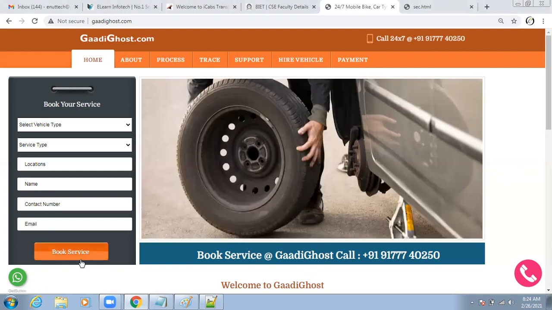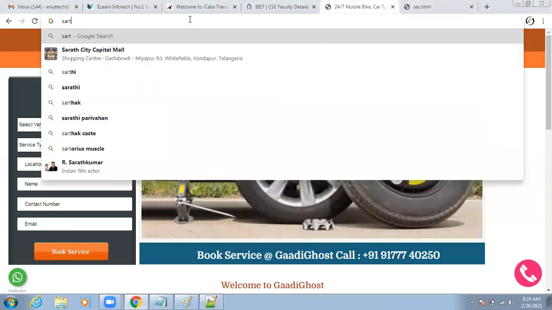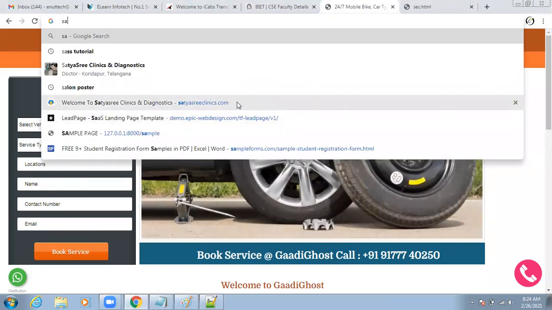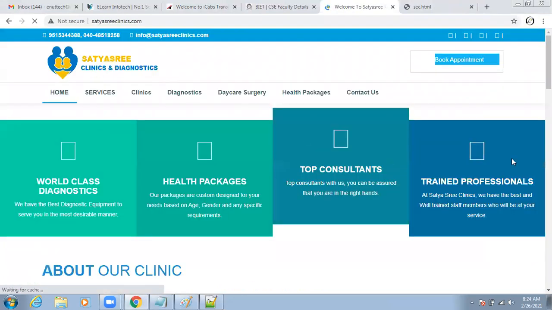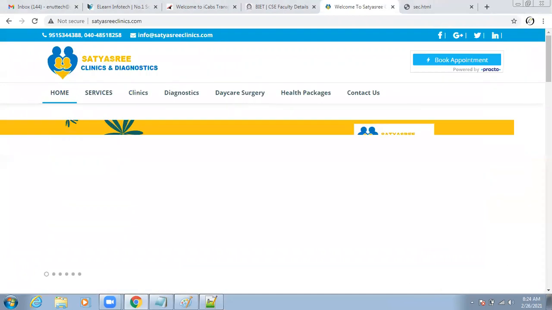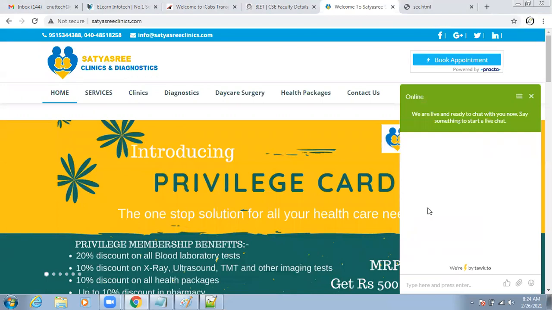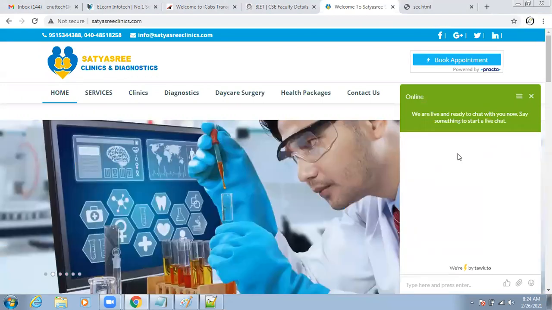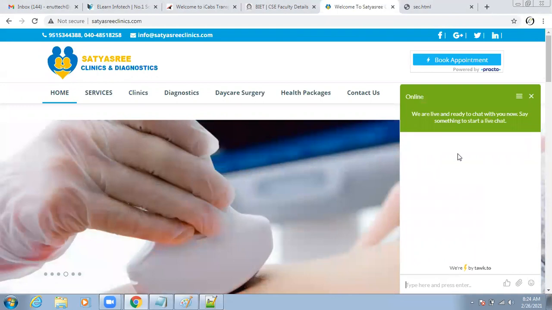So this is about the WhatsApp integration and call button. For example, now I am going to open a clinic website. Here my client's requirement is that they want a live chat implementation. How we are going to do the live chat implementation, I will show you all these things. For this again we are going to use some tools only. See here, it shows online. How do we do this type of live chat? From the backend they can also send a message. How they send the messages, we'll discuss in the regular session.